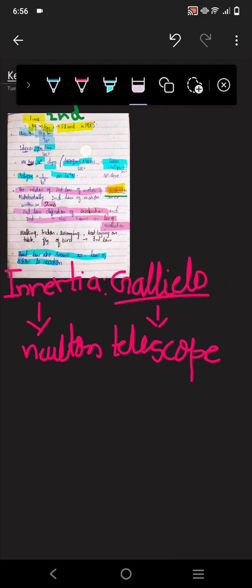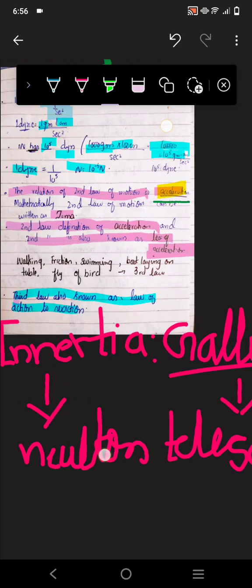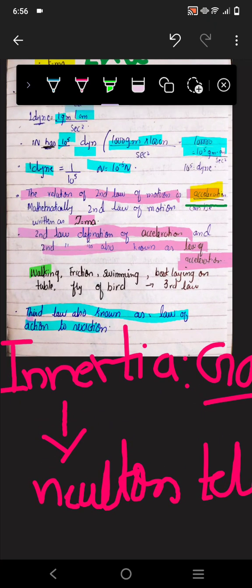Now we have a few examples of the third law of motion, that is walking. Walking is due to friction, we know. Friction is also an example of walking. Swimming: we move our hands down into the water, we flap it, and we come up. Alright, so the opposite reaction happened: you pushed your hand down and you come up.